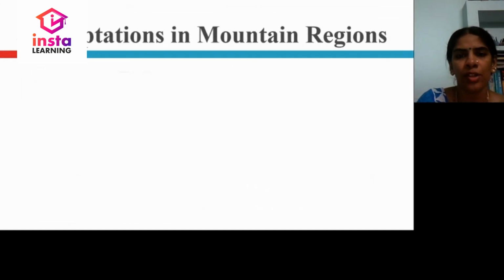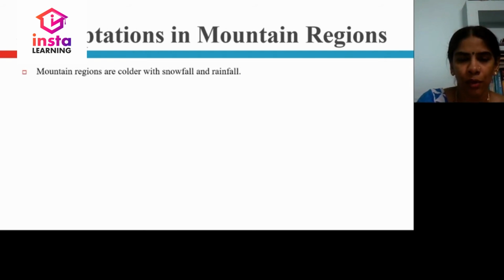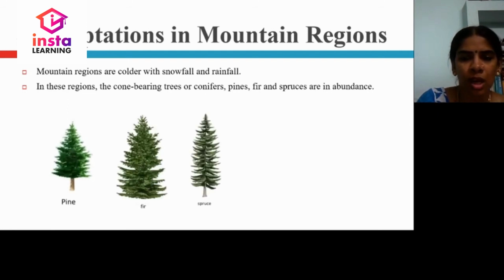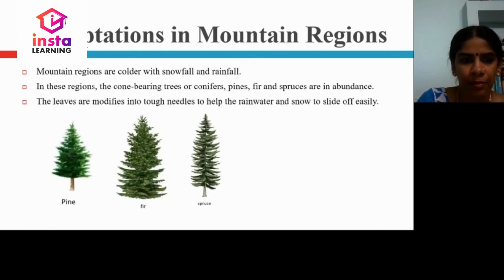Adaptations in mountain regions. Mountain regions are colder with snowfall and rainfall. In these regions, cone-bearing trees or conifers, pines, firs, and spruces are in abundance. The leaves are modified into tough needles to help the rainwater and snow slide off easily. You can clearly see there is no proper shape of leaves. These look like thin, tough needles. You can see these in Christmas trees.